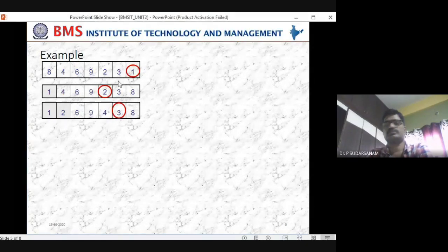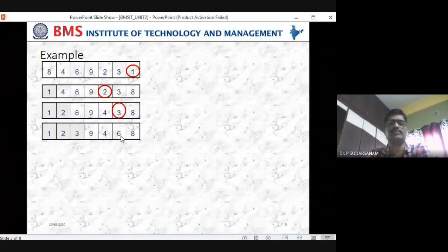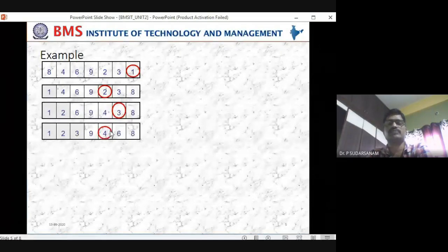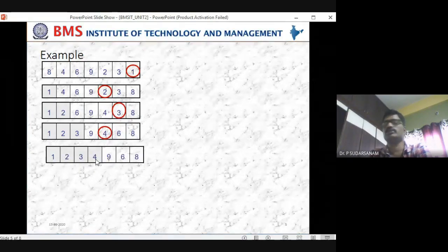So once you found this, next what will happen? See, it is swapped with the one here in this location. 3 and 6 will be swapped. So now 9, 4, 6, 8 will be the remaining elements, and 4 will be the smallest element. Now 4 will be placed into the fourth location. So that is what will be swapping now.